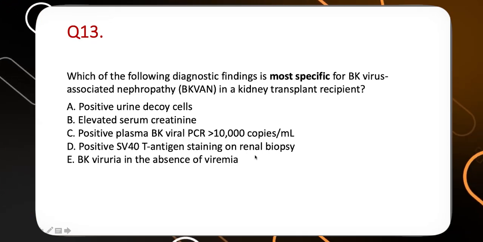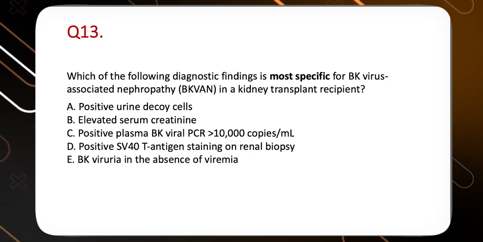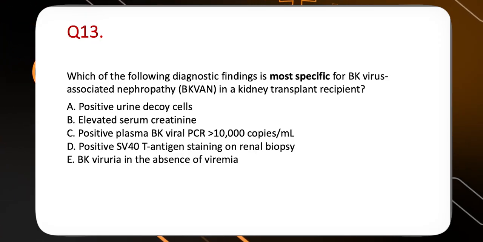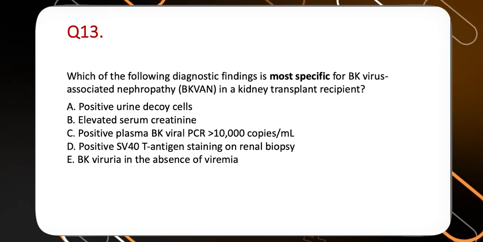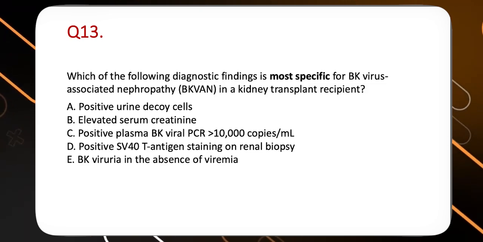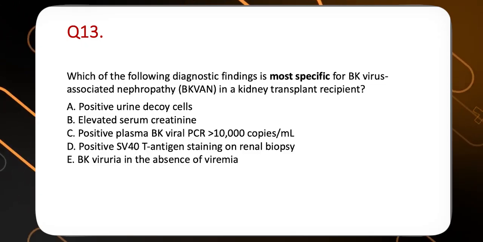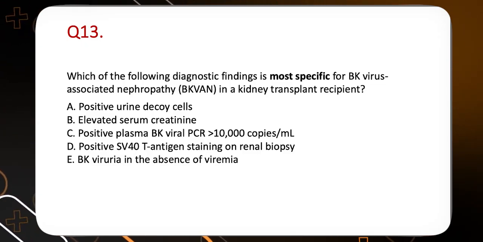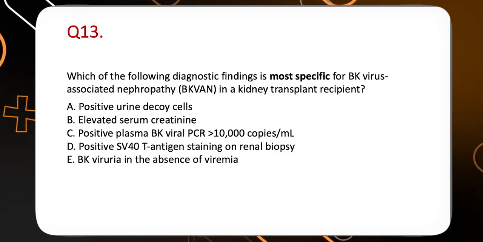So one more question about this topic. Which of the following diagnostic findings is most specific for BK virus associated nephropathy in a kidney transplant recipient? Positive urine decoy cells. We have already spoken about it. Elevated serum creatinine. Okay, it hints towards BK virus associated nephropathy. Positive plasma BK viral load more than 10,000 copies per ml. Positive SV40 T antigen staining on the renal biopsy. BK viruria in absence of viremia. So, what is the most specific test?